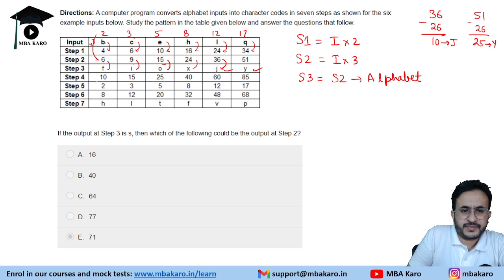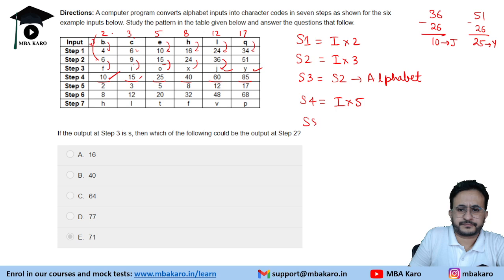Step 4 is, these are all multiples of 5. So divide by 5. You will notice that step 4 is input into 5. So 2 into 5 is 10. 3 into 5 is 15 and so on. Okay. Step 5 is, again, if you notice it, exactly the input.